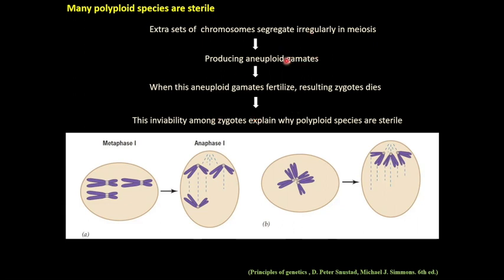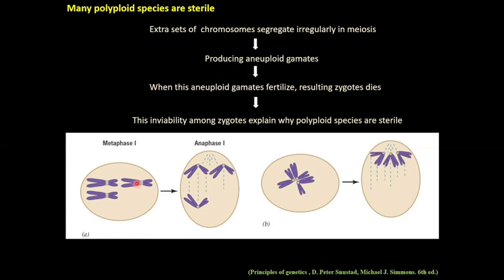This inviability explains why many polyploid species are sterile. This overall process can be explained through an example. Let's consider a triploid species, as it has three identical sets of chromosomes. During meiosis, each chromosome tries to pair with its homologue. One possibility is that two homologues pair with each other, leaving the third homologue without a partner. Here, this solitary chromosome is known as a univalent.